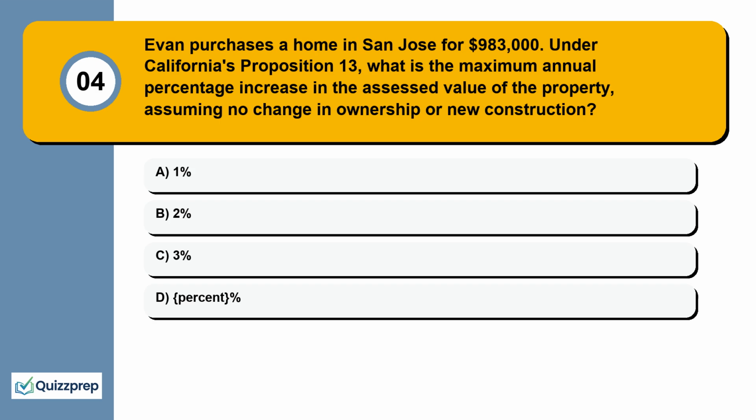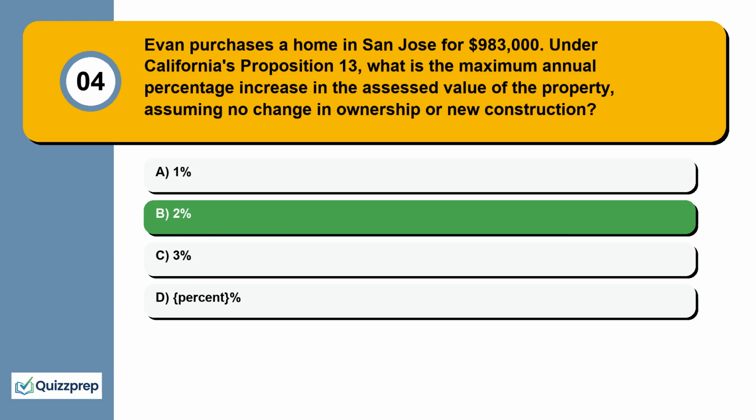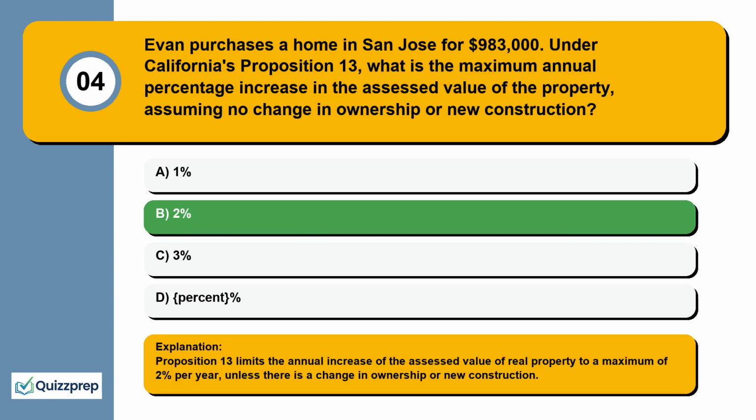Question 4. Evan purchases a home in San Jose for $983,000. Under California's Proposition 13, what is the maximum annual percentage increase in the assessed value of the property, assuming no change in ownership or new construction? 1%, 2%, 3%, 5%. Proposition 13 limits the annual increase of the assessed value of real property to a maximum of 2% per year, unless there is a change in ownership or new construction.